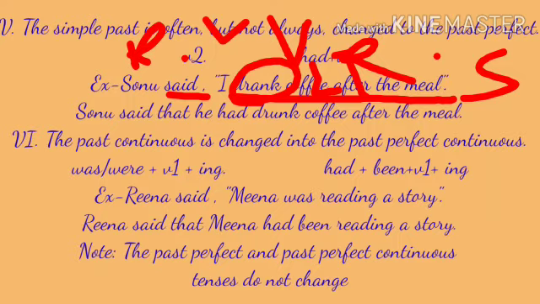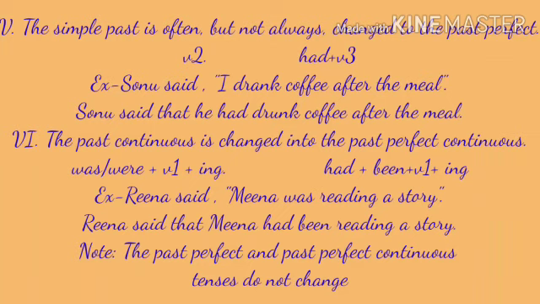I is a subject here. Drank is a second form of verb, means this particular sentence is in simple past. So while changing it into indirect, we use past perfect. So the sentence in indirect, Sonu said that he had drunk coffee after the meal.